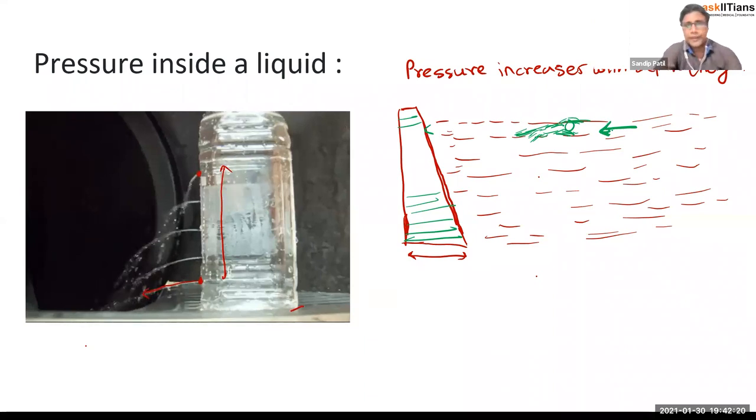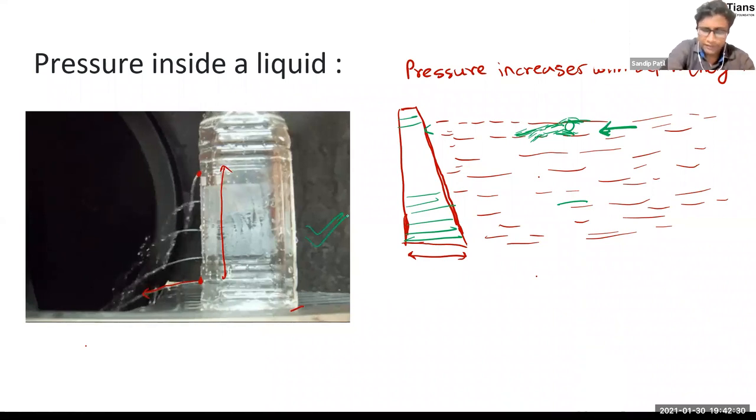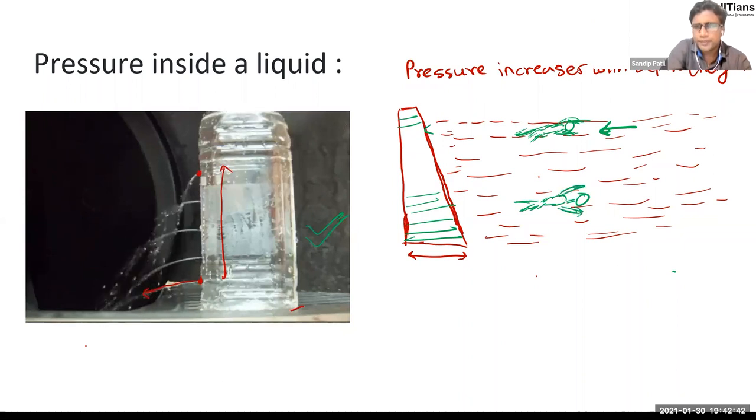So tell me, is it easier to swim at the top, using the concept I have told you, or is it easier to swim at the bottom, a little bit down, at depth? Obviously, at the top it will be easier. Why? Because the pressure at the bottom will be high. So we can say water is applying more force there, right?